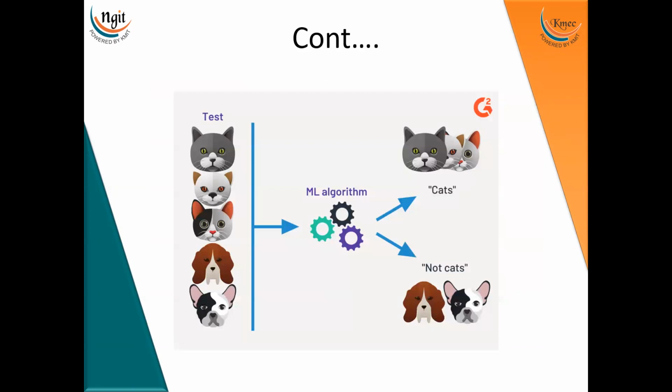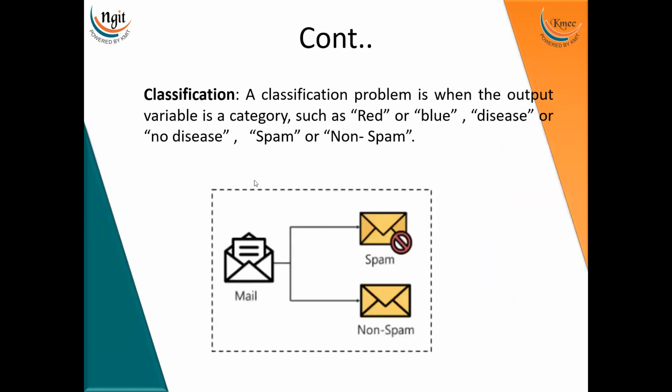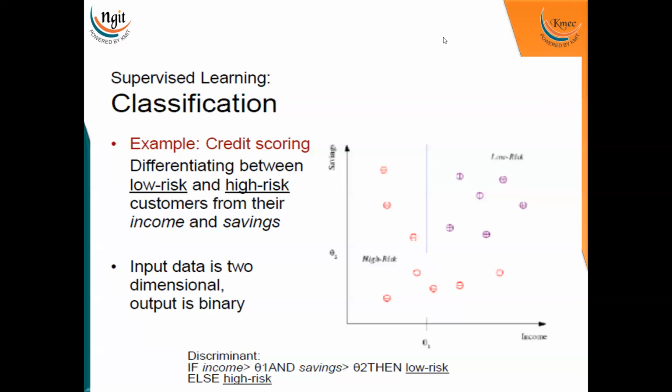This is how we train on labeled data. We are going to train the machine learning algorithm, and it is going to identify cats as cats and not cats. And this is unsupervised machine learning, where we give a bunch of fruits. It is going to understand the underlying patterns, and it is going to categorize which fruit is which according to the patterns it has observed. Thank you.